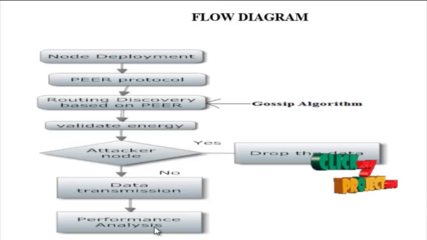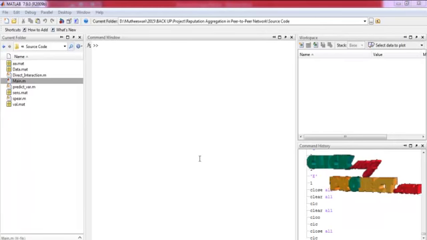Finally, the performance is analyzed. The simulation is implemented in the simulator, where the network contains nodes which can communicate in the mobile ad hoc network. Finally, we analyze the performance between the existing and our proposed system. Here, delay, packet delivery ratio, throughput, and transmission time are analyzed. Let me discuss the running procedure for our process.